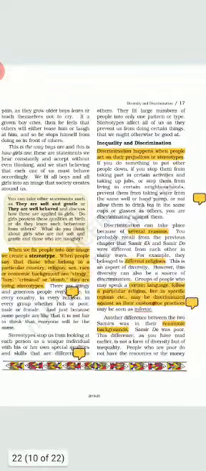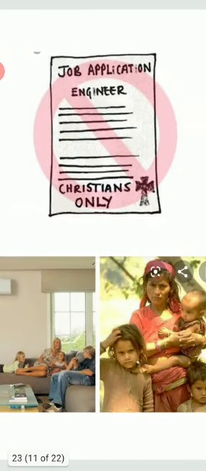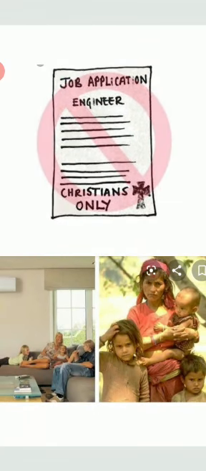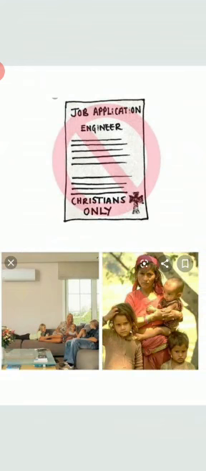As in Samir Ek and Samir Do, they were having economic differences. So poverty also creates discrimination and inequality. As you see around you, poor people are treated badly by the rich. Like in the next picture, the second picture, you will see that the rich get an advantage over the poor in terms of securing jobs, getting medical facility, in education, in comfort, etc. The poor do not have the resources or money to get even their basic needs fulfilled. So you will see that they discriminate on the basis of wealth or financial status.